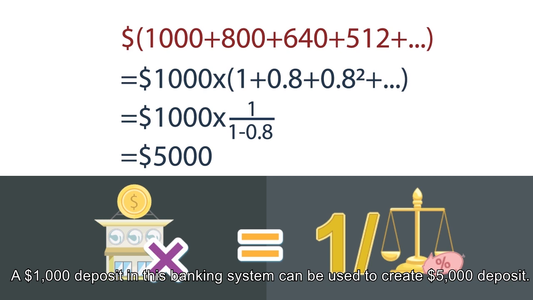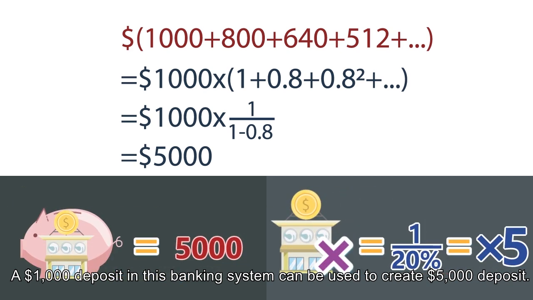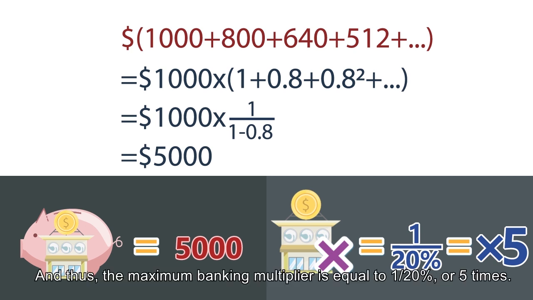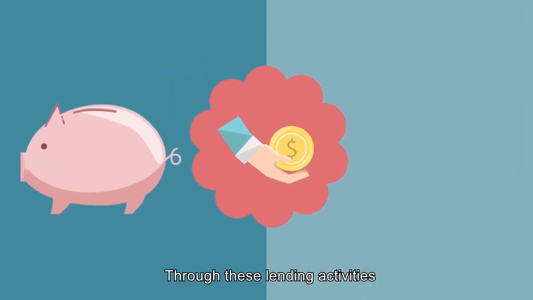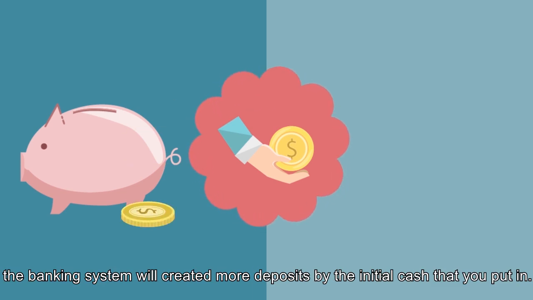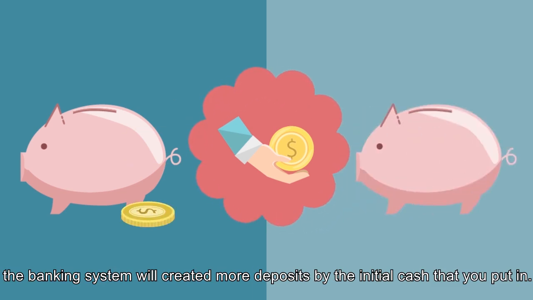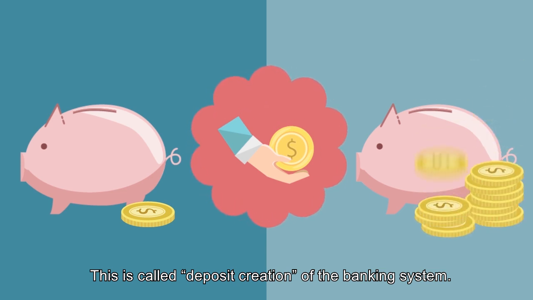A $1,000 deposit in this banking system can be used to create a $5,000 deposit, and thus the maximum banking multiplier is equal to 1 divided by 20%, or 5 times. Through these lending activities, the banking system will create more deposits by the initial cash that you put in. This is called deposit creation of the banking system.